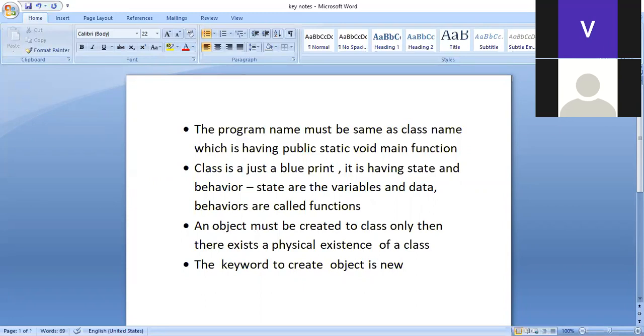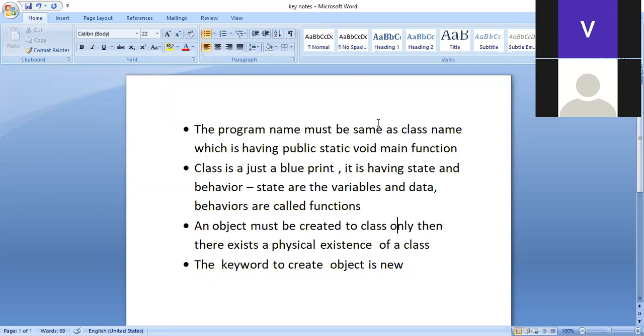So what is the state and what is the behavior? When I say data types, when I say variables, these are called as state. Then what is behavior? Behavior is called as functions. Whenever I say a function, this is called as a behavior. Now an object must be created for a class, only then physical existence happens. Whenever I have a class, an object has to be created for the class. This is the most important point.